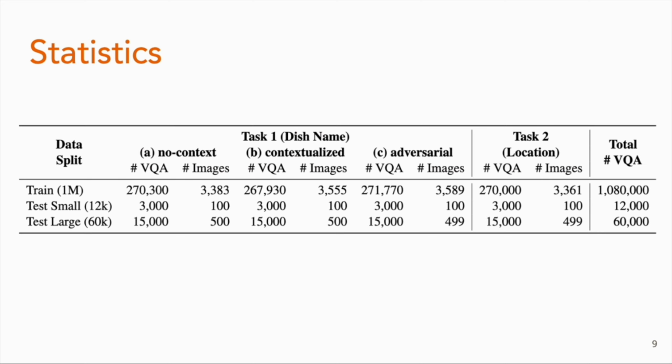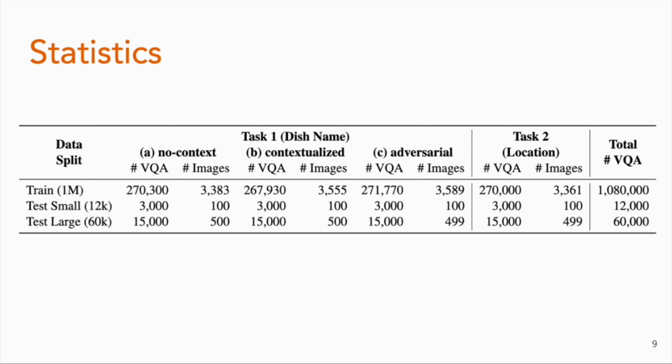So these are the statistics of the data that we generated. You can see we have 3 different data splits. The training part is something we skip for future research. So we create 1 million data points that later we can use for fine-tuning. And for the evaluation, we prepare test small and test large. And these are the data that consist of 30 different languages and dialects. So they are all parallel and multilingual.